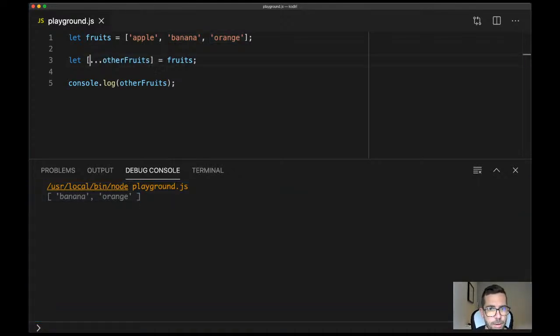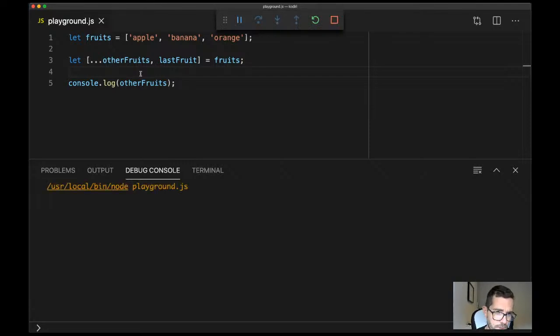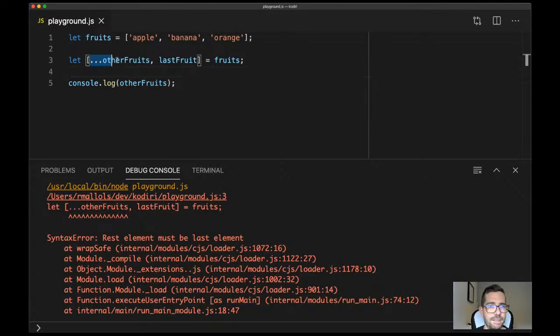Can we use it the other way around? No, because rest has to be the last. That's correct. As we've seen before, that shouldn't work. That's not allowed today in 2020. But as far as it remains at the end of the list, that's fine. You can use it. Cool, and that's pretty much it.